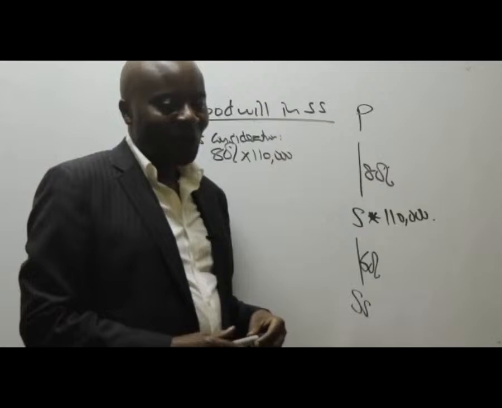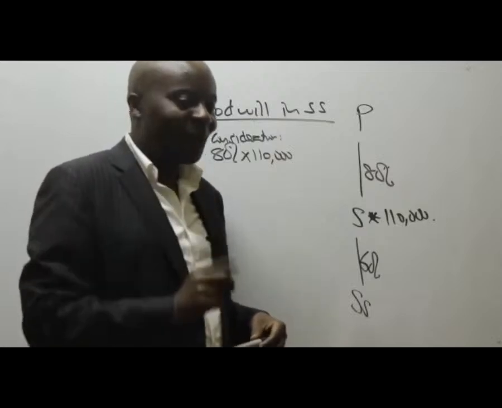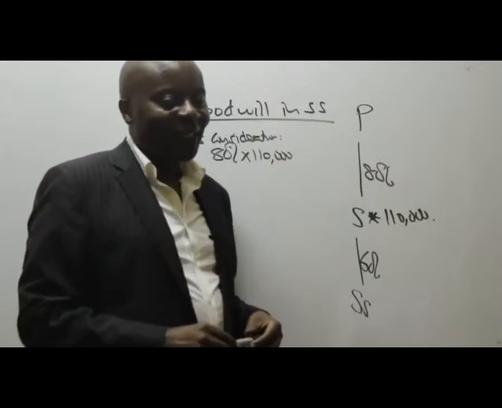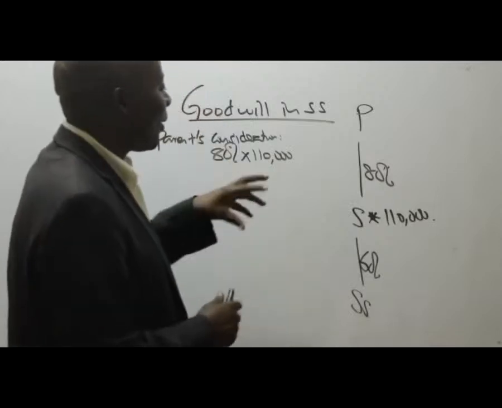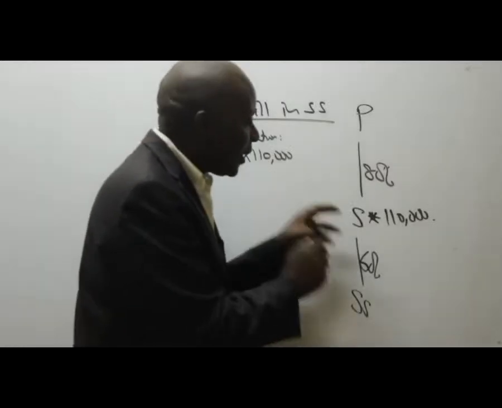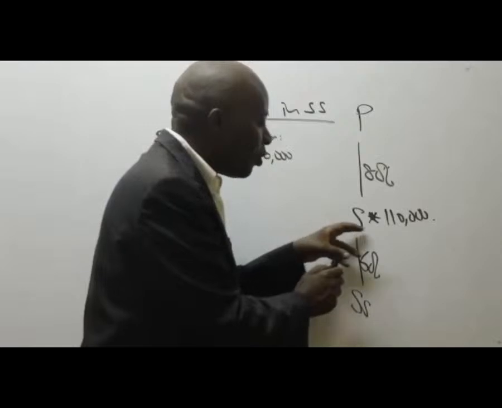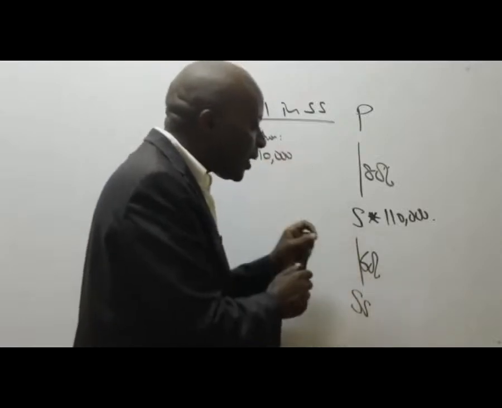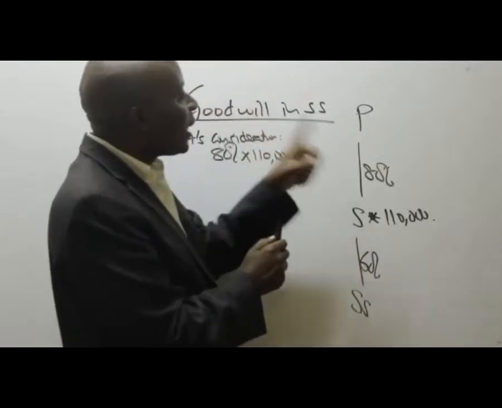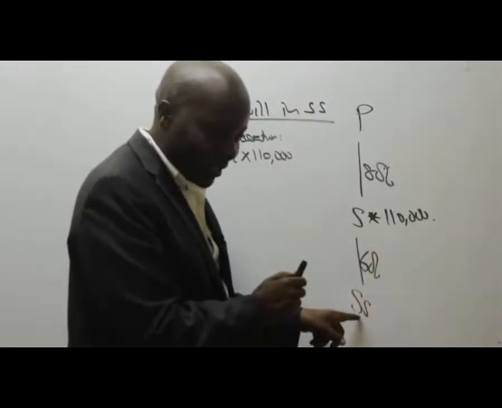Right? So that is where the trick is. We are not calculating this as goodwill of S. We are looking at this as goodwill of the parent company in SS.